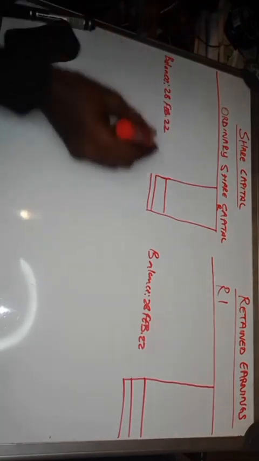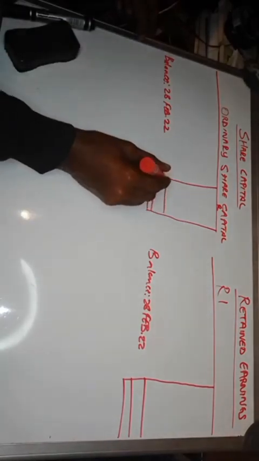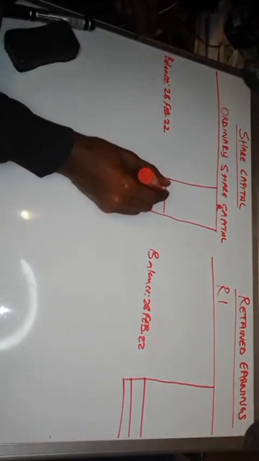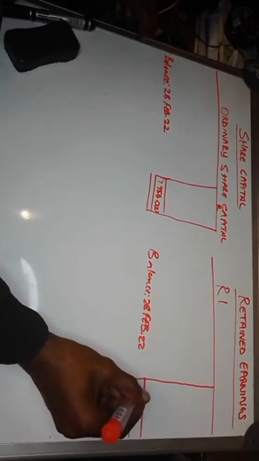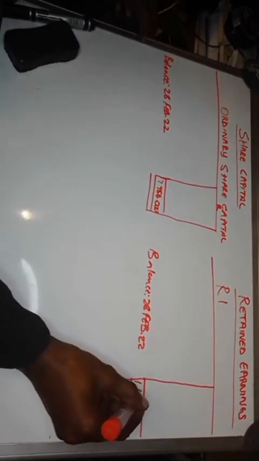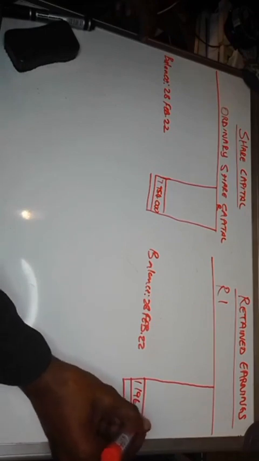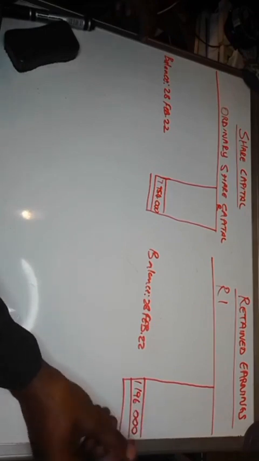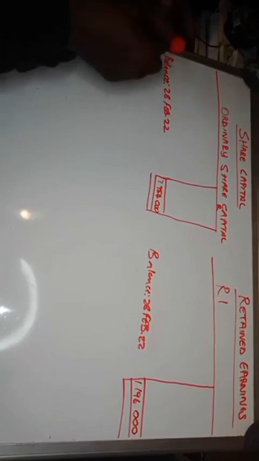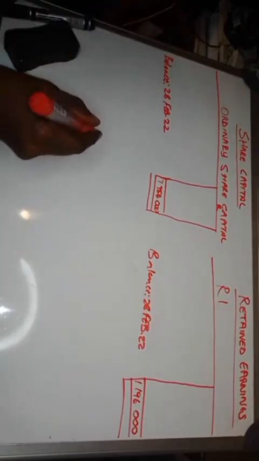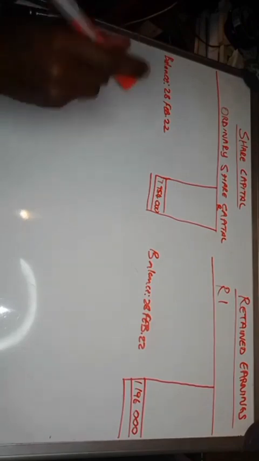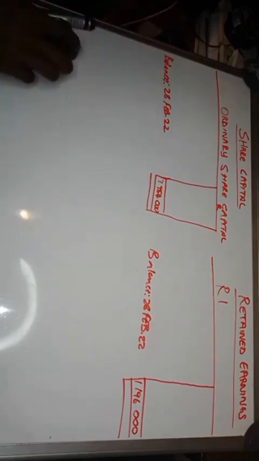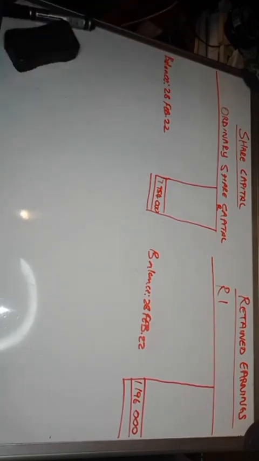Now, the balance for the share capital is 7,954,000, and the balance for the retained income is 1,196,000. So remember, I said every time you deal with the question, start with the information that you already have before you go to the adjustments. Start with the information that you already have, because the adjustments, some of them will confuse you.